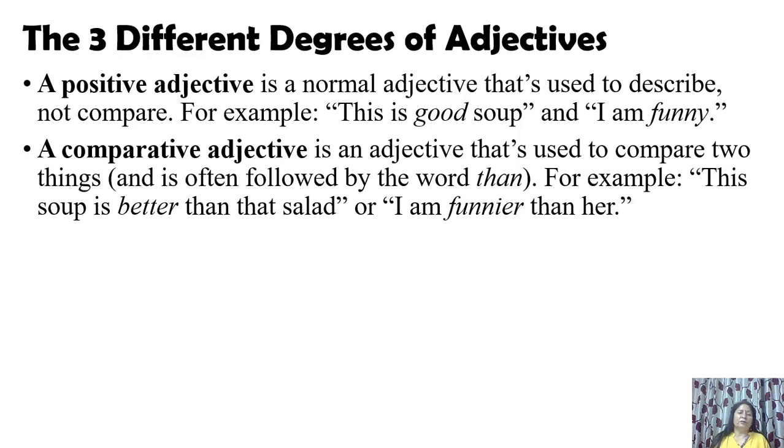And if we make the superlative adjective of these, so good, better, good is positive, better is comparative, and best will be superlative. Similarly, funny, funnier and funniest, that will be superlative, and superlative means best of all. So let us see best of all or worst of all, whatever it is. So this is the comparative adjective. The second degree of comparison is comparative. Okay. Next, let's go to the next one.